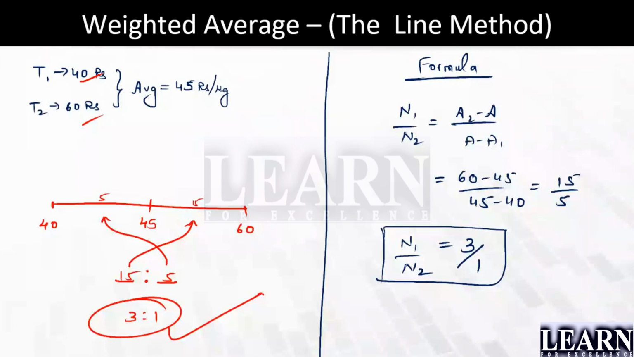Even this can be solved. Look here. It was asking for the ratio. We have taken the weighted average formula and solved it, and we have taken the same method with the line method and solved it. All right.